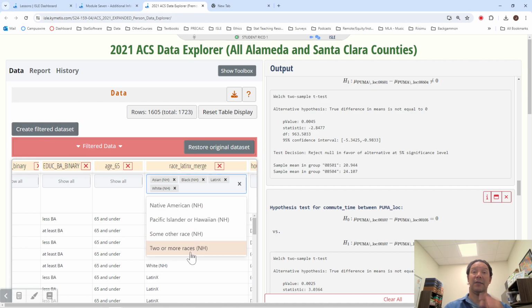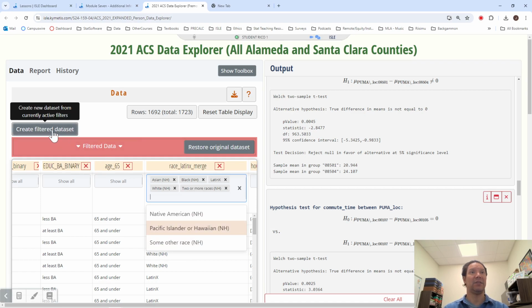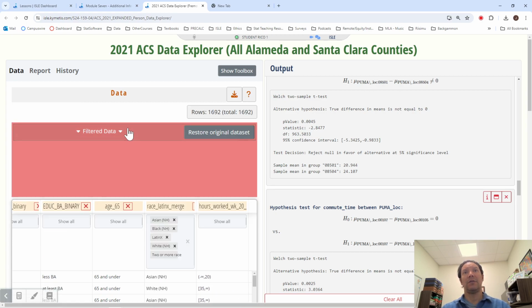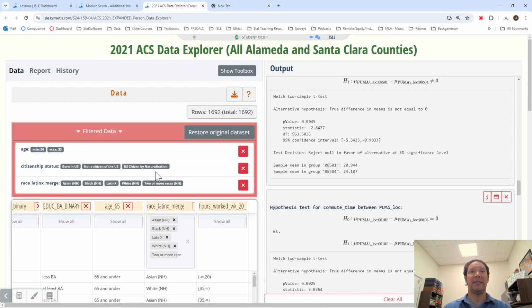I don't think these other groups are very large. I could do two or more races just to have it in there, but I believe these other groups are very small in sample size. So I now have born in the U.S., not citizen, naturalized citizens, Asian, Black, Latinx, white, and two or more races, for ages 30 to 32.